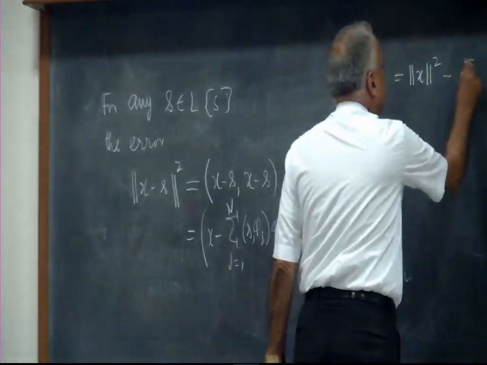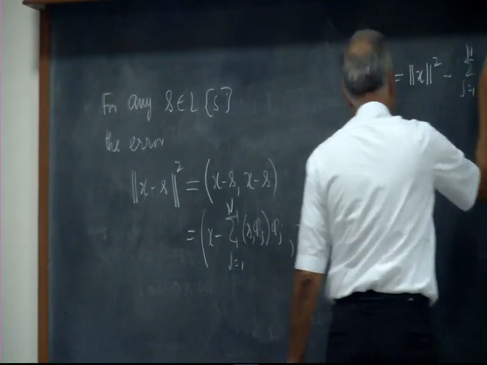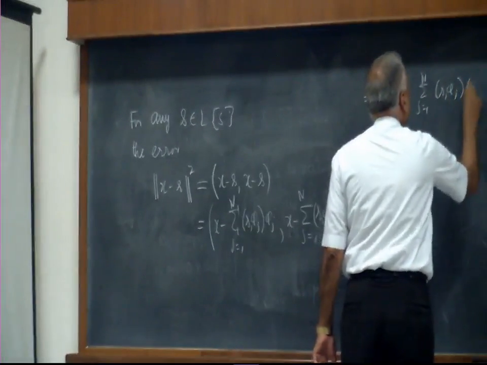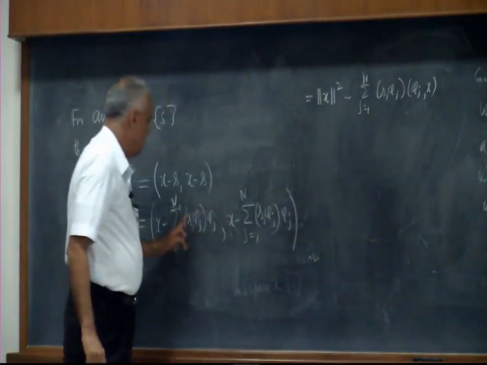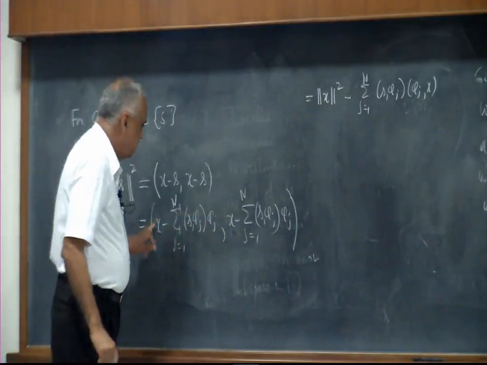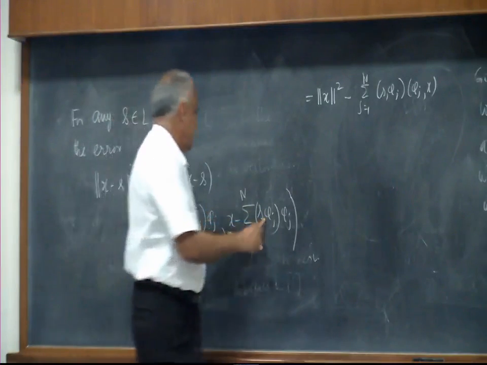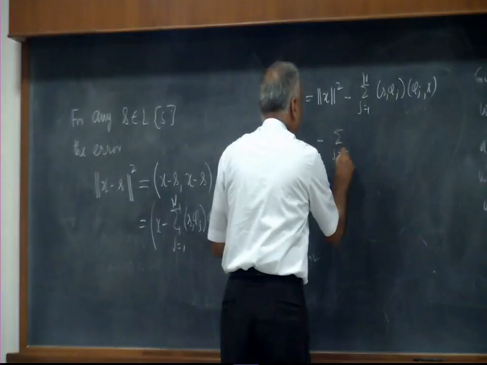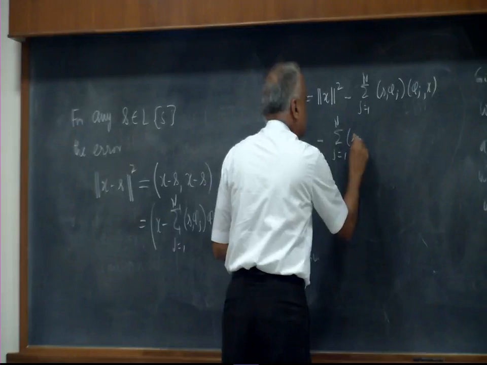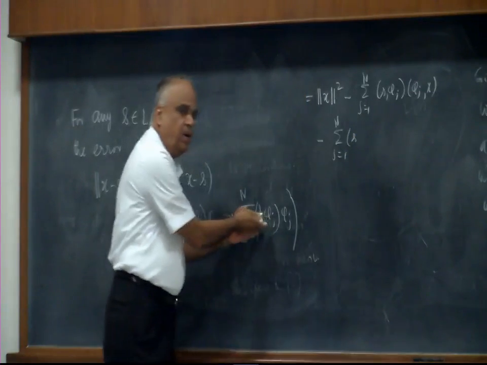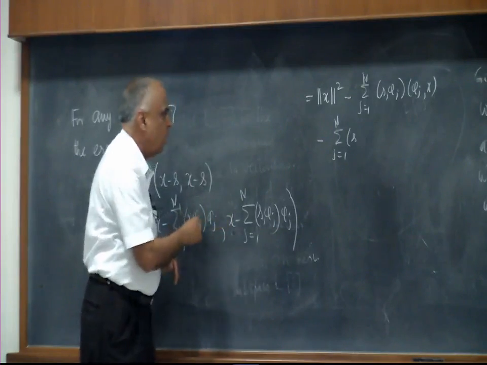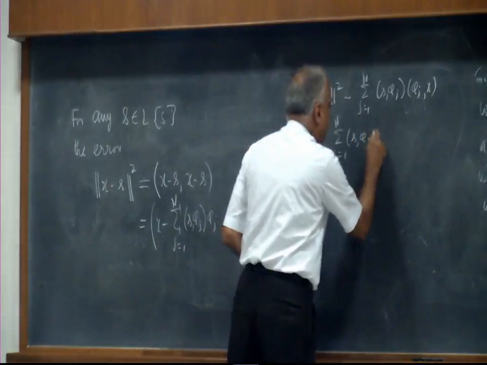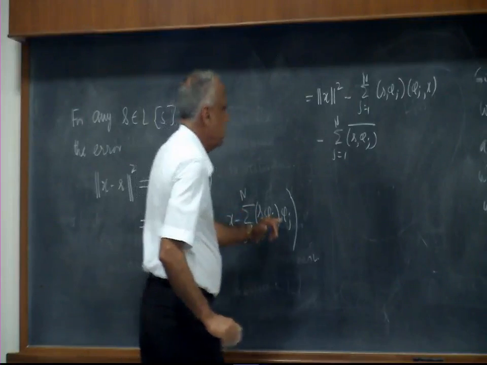So, minus the summation over j equal to 1 to n of s phi j times the inner product of phi j and x. So, this into this is over. Next this into that, again that summation, j equal to 1 to n, in the second factor. How will it come out? With a conjugate, s phi j bar, and then the inner product of x and phi j.